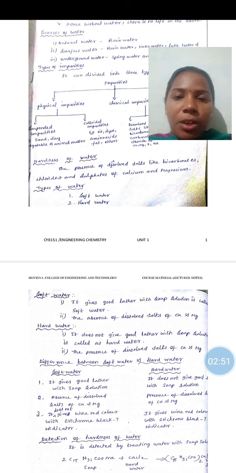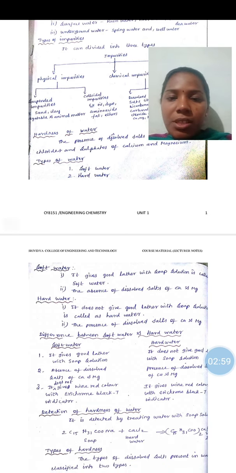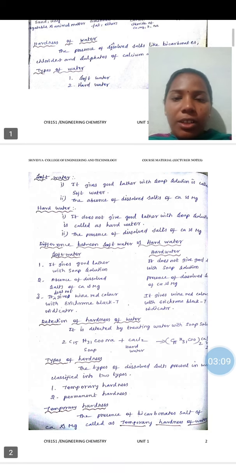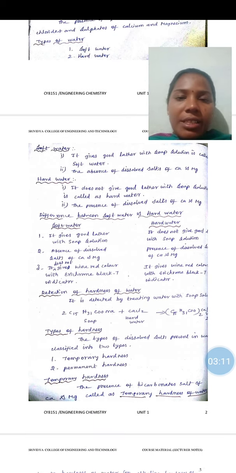The types of water are two. One is soft water, the second is hard water. Soft water produces lather readily with soap solution. This is due to the absence of calcium and magnesium salts. Hard water does not produce lather with soap solution. This is due to the presence of calcium and magnesium salts.